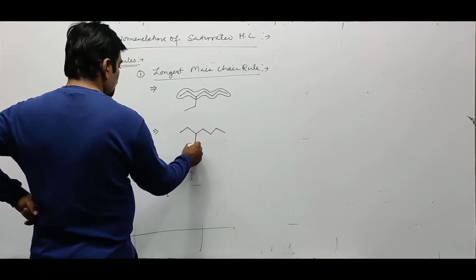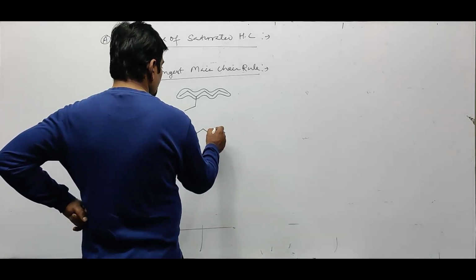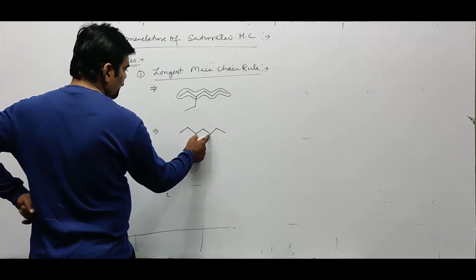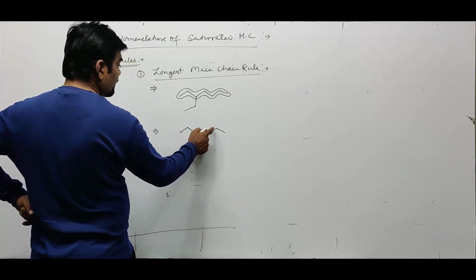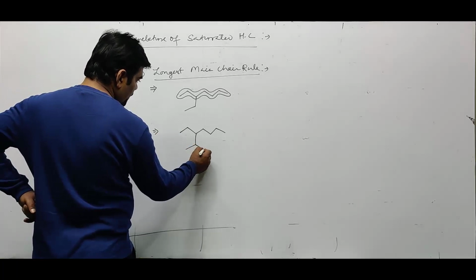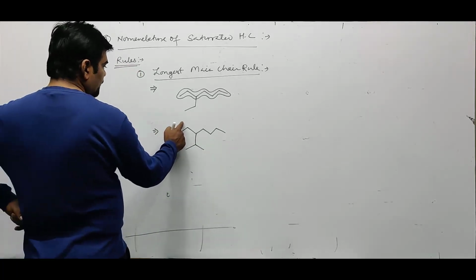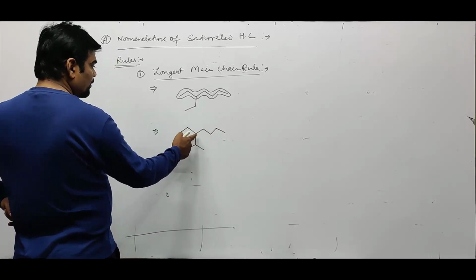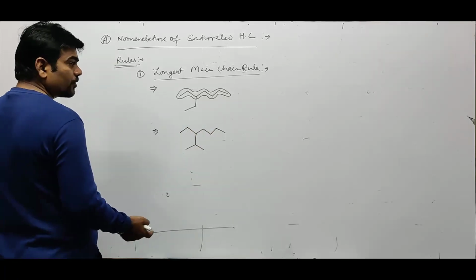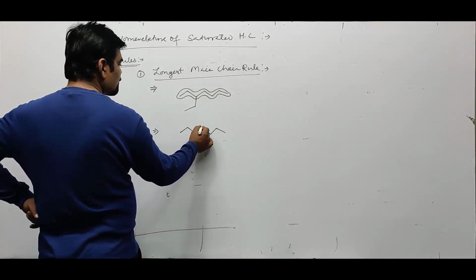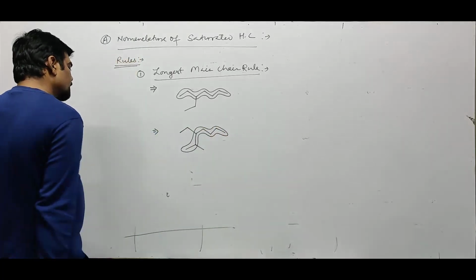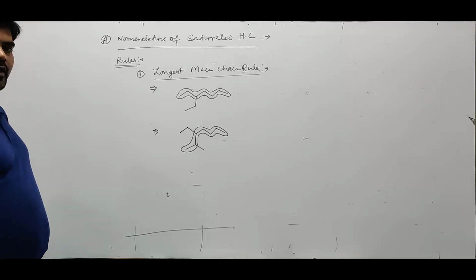Let's say we have this chain. In this we have two chains, 1, 2, 3, 4, 5, 6, 7 and 1, 2, 3, 4, 5, 6, 7. Same number of carbon atoms in two chains. But if we consider this chain, there is only one branch. If this chain is considered, there are two branches. So the chain which contains more number of branches will be considered as the longest main chain. So this chain will be considered as the longest main chain.